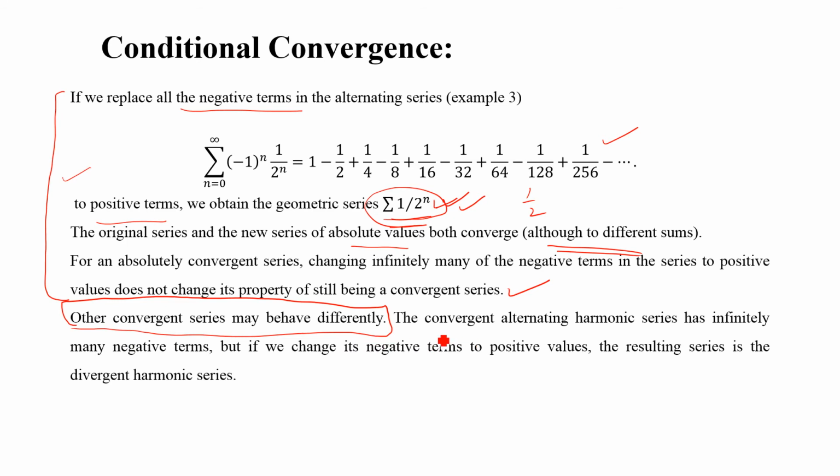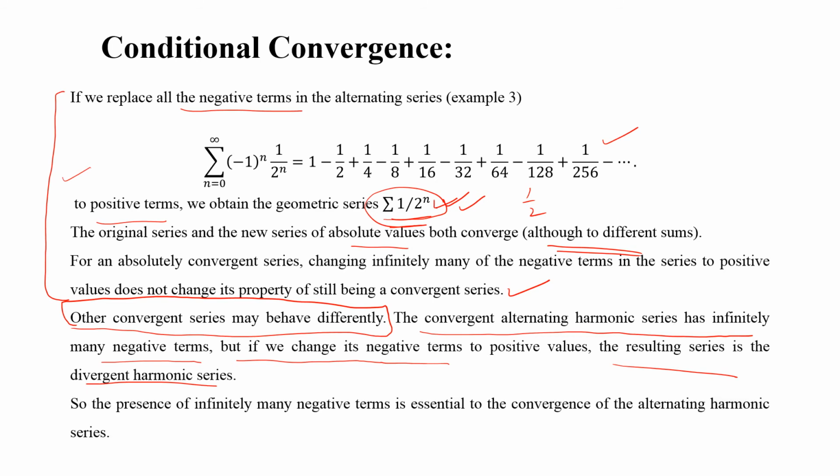Now the convergent alternating harmonic series has infinitely many negative terms, but if we change its negative terms to positive values, the resulting series is the divergent harmonic series, right? So this is a discussion which leads us to conditional convergence. So let's define conditional convergence.